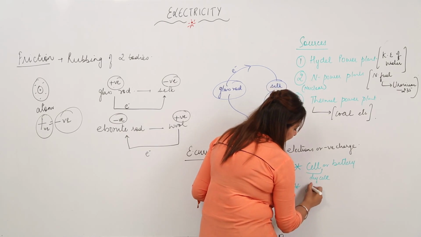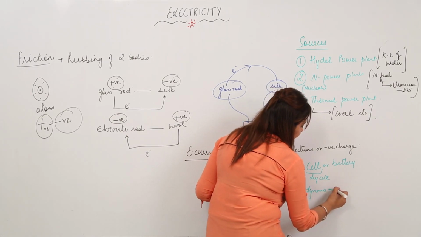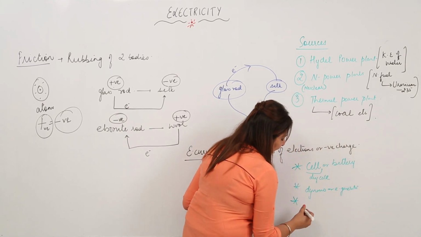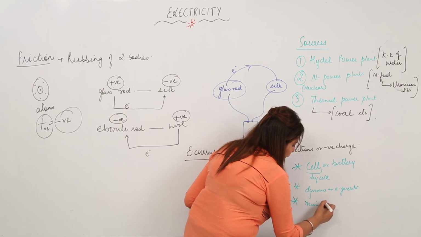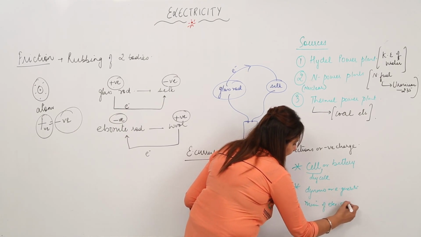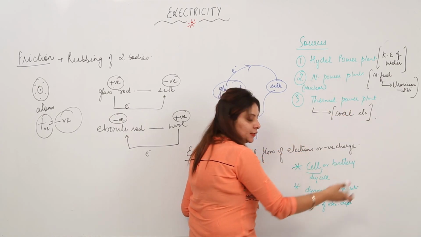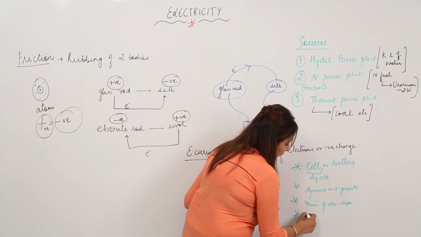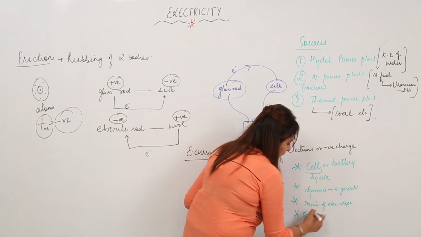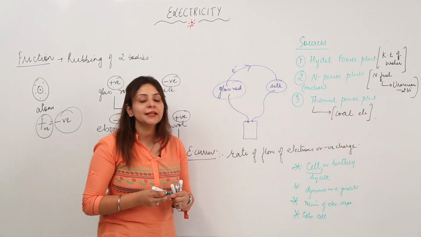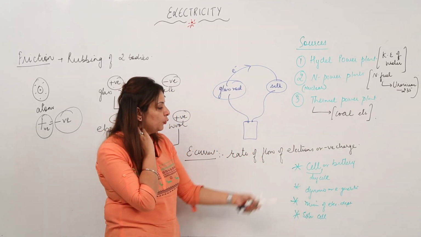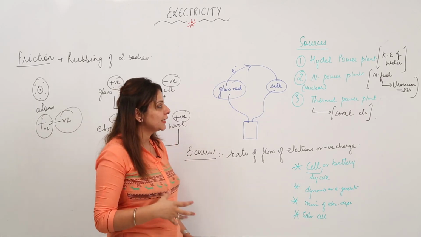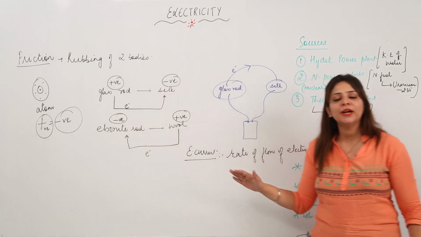It can be a dynamo, that is, an electric generator. It can be the mains of the electricity department, where they generate electricity and supply it to your homes. And moreover, it can be a solar cell, which works on solar energy. Now we'll be discussing all of them in detail, how we get electricity from the cell, dynamo, the mains and the solar cell. So this was the basic introduction. Now just look at the board carefully.